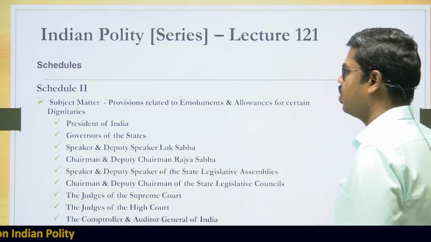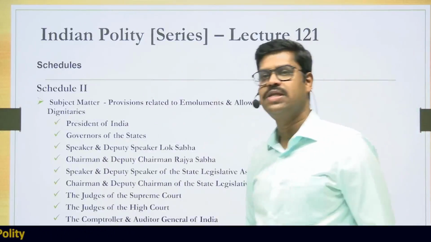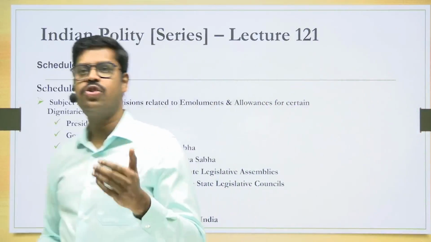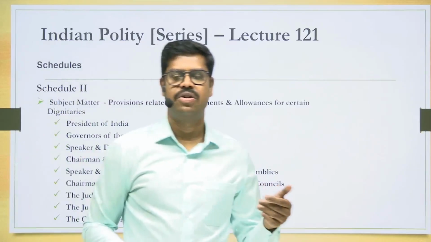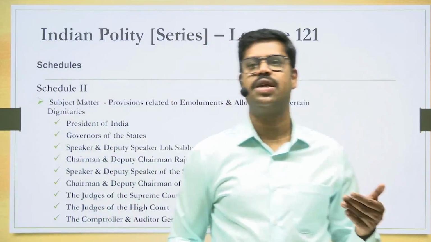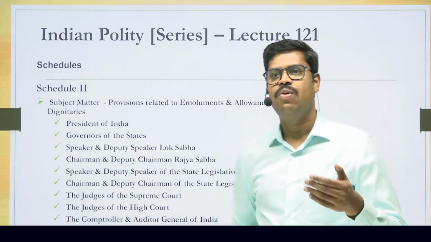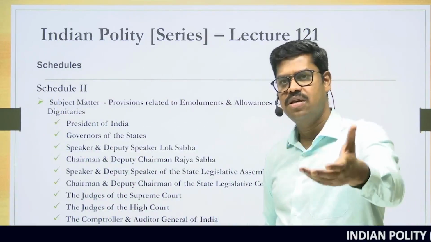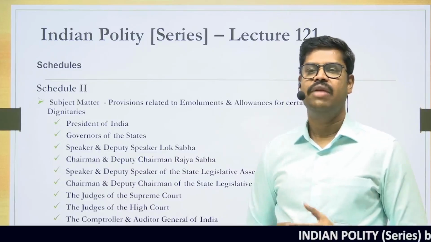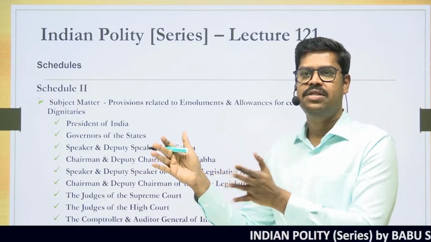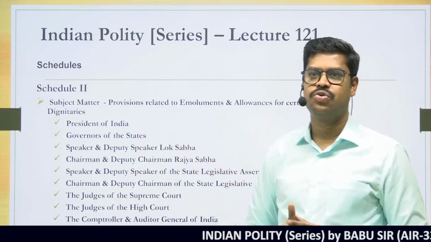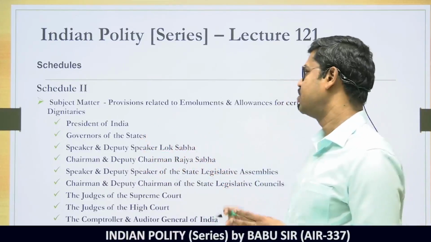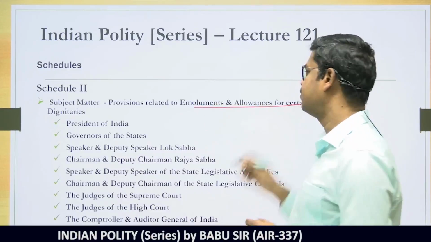Come to the next schedule, that is Schedule 2 of the Constitution. What is the subject matter of the Schedule 2 of the Constitution? When the Constituent Assembly drafted the Constitution and when the Constitution came into force, they wanted to place a salary and allowances of some of the dignitaries in the Constitution itself. And where they are separately segregated and placed, they are placed in the Schedule 2 of the Constitution. So Schedule 2 of the Constitution gives us the information as to the emoluments and allowances of certain dignitaries.